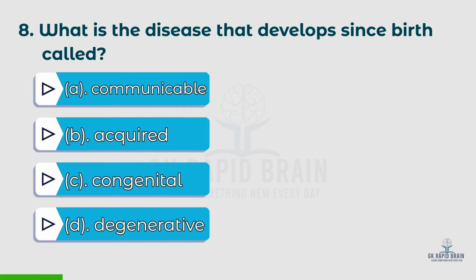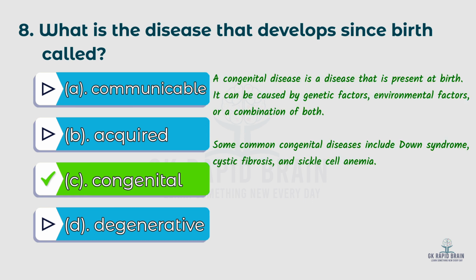8th question. What is the disease that develops since birth called? Options: A. Communicable, B. Acquired, C. Congenital, D. Degenerative. Right answer is C. Congenital. A congenital disease is a disease that is present at birth.